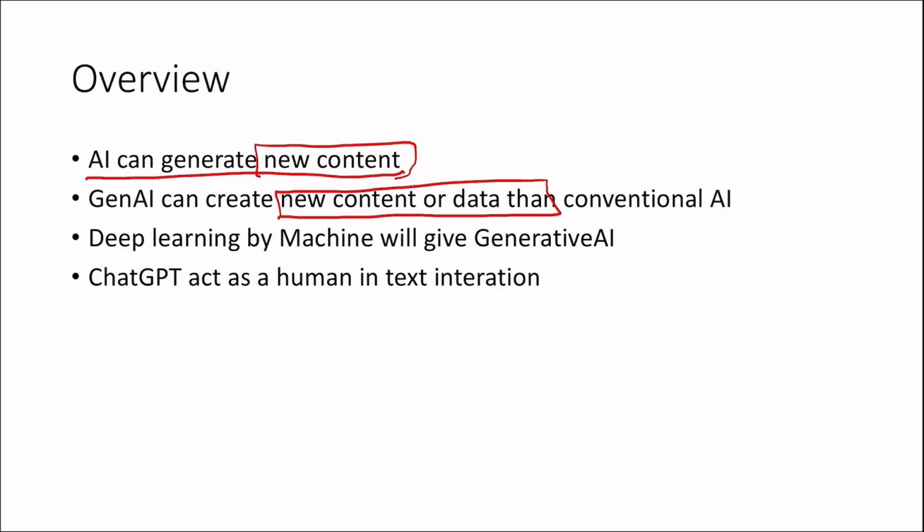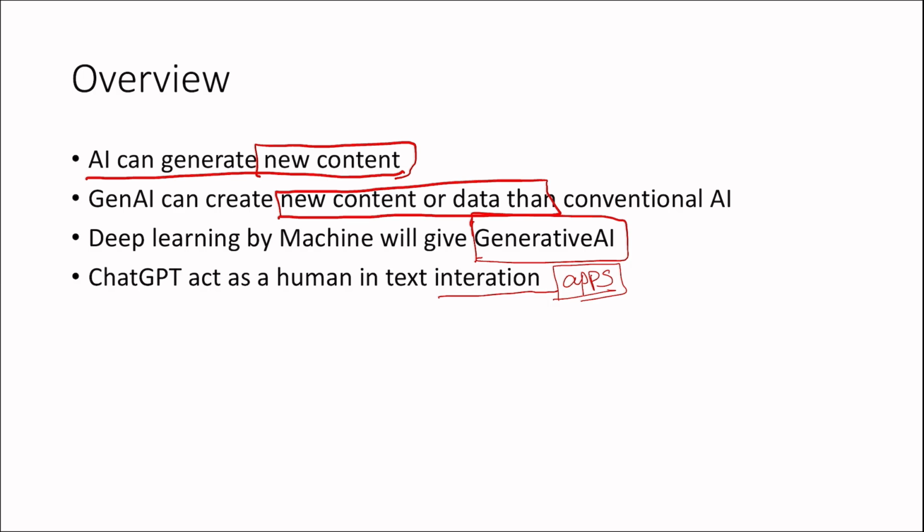So deep learning by machine will give generative AI. Only deep learning by machine can give you generative AI, otherwise it can't create anything new. It will show you things like a conventional AI otherwise. And ChatGPT acts as a human in text interaction. Whatever you ask in the ChatGPT app, you can interact with it in your native language. That is the main advantage.